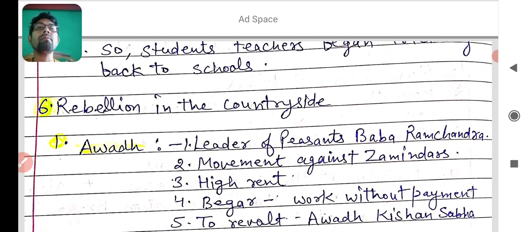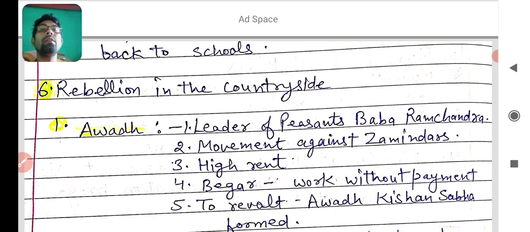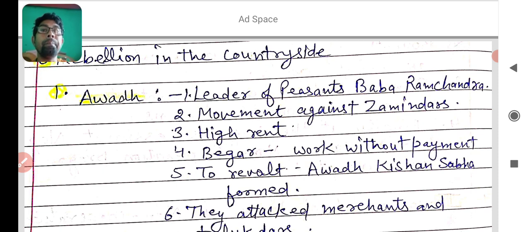Nextly, rebellion in the countryside. You learnt about the rebellion in towns, and in towns you also learned that it was dramatic. And how did the non-cooperation movement progress in the countryside? It means in the villages. Firstly, we will learn about the example of Awadh. How did it spread in Awadh?